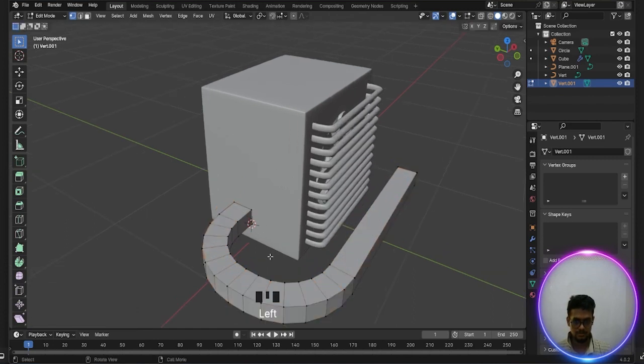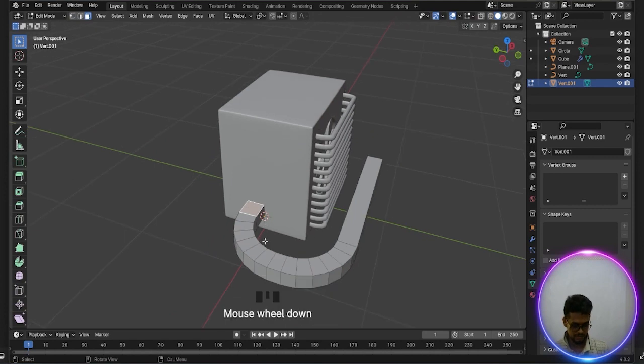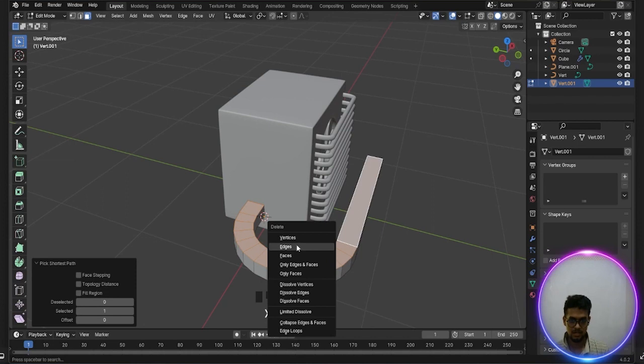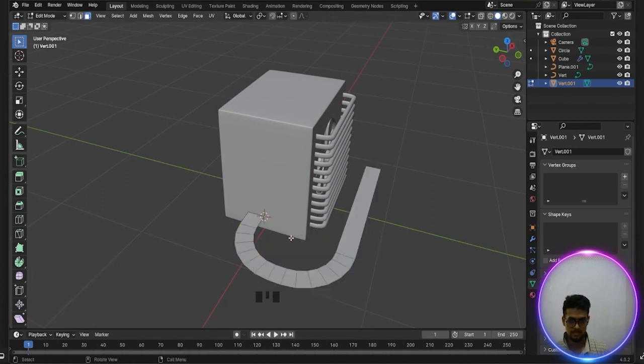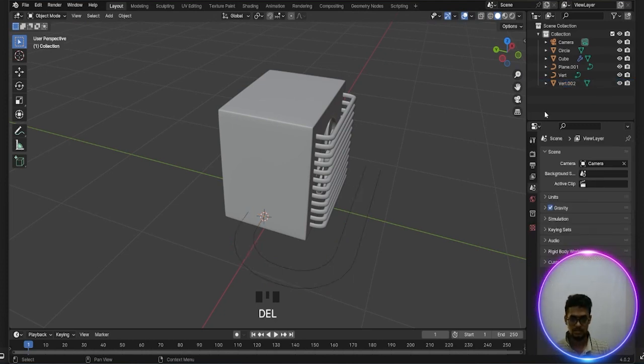and done. Now press 3, select this face and Control this and this. Now press X and delete the vertex. Okay, done. Now Shift Alt this, press 1, press 2, Shift Alt this one and this one, press P, select separate, and tab out and delete this one and delete.